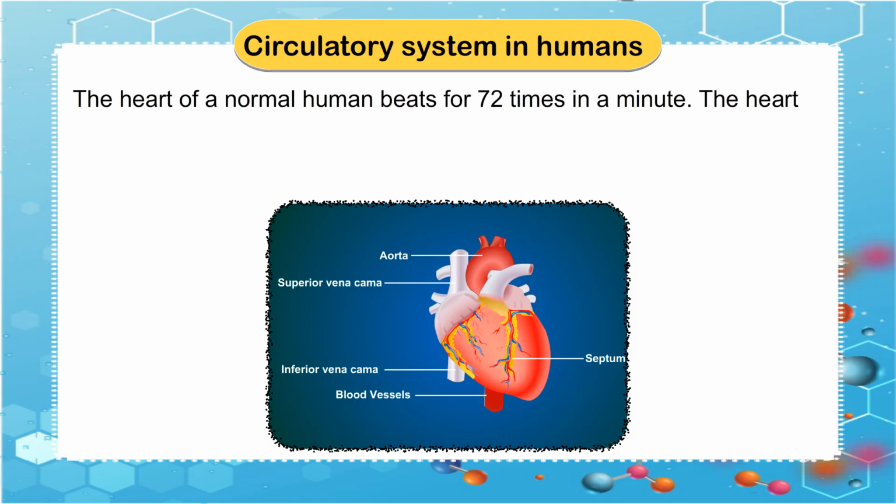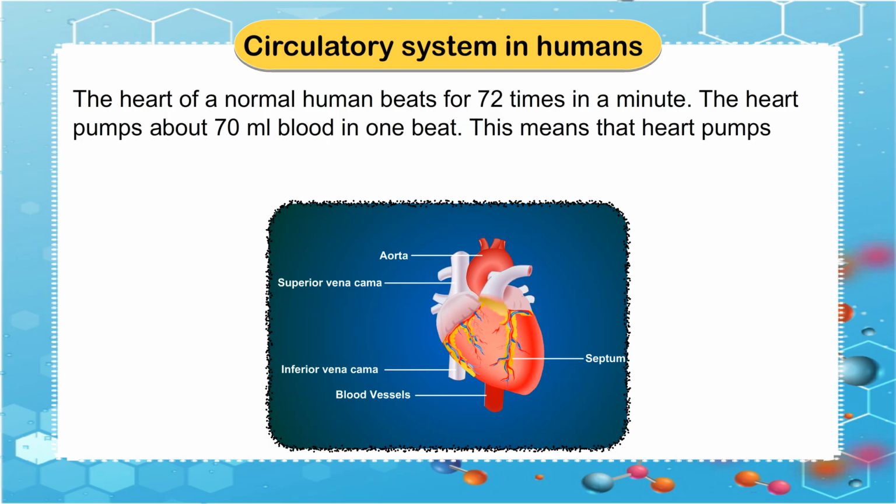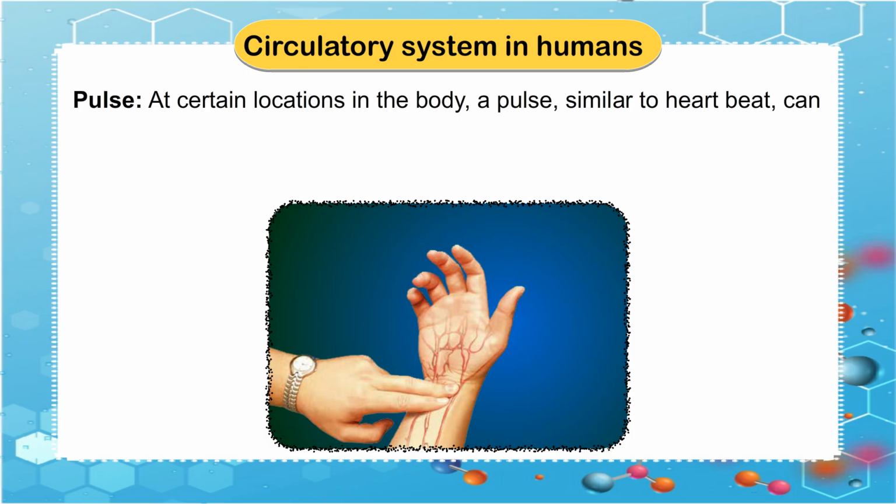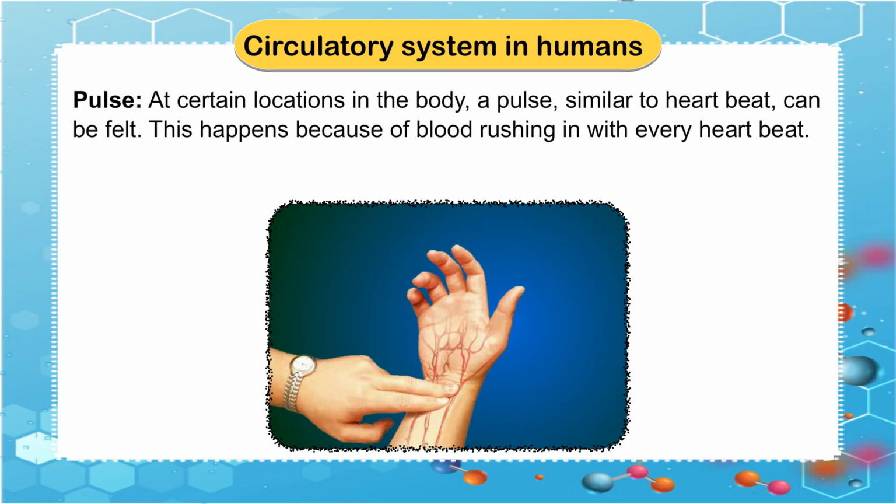The heart of a normal human beats 72 times in a minute. The heart pumps about 70 milliliters of blood in one beat. This means that the heart pumps about 5 liters of blood in a minute. Pulse. At certain locations in the body, a pulse, similar to heartbeat, can be felt.